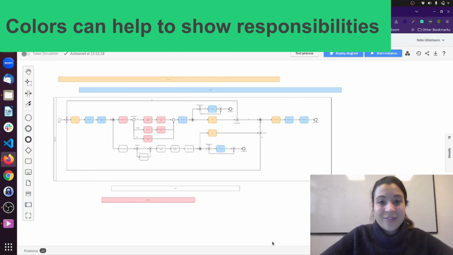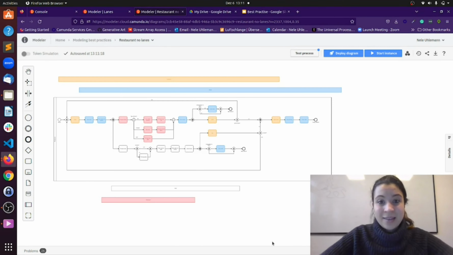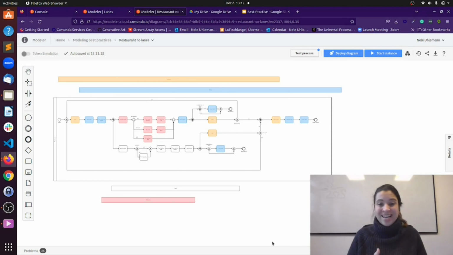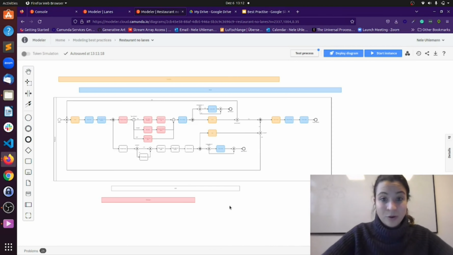And here it's very important to understand that there is no rule for colors defined in the BPMN specification. So no rule for when you use what. Normally, BPMN should be understandable without colors. And if you use colors, make sure that people understand why you use them. Because there is no defined rule for it, you need to make sure everyone who reads the model understands the rule around the colors.